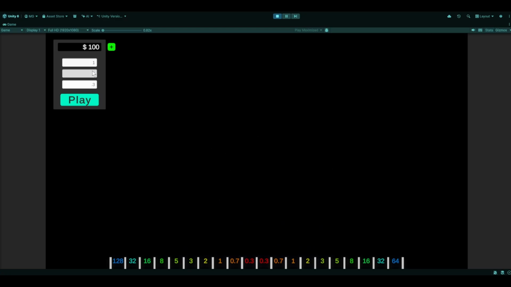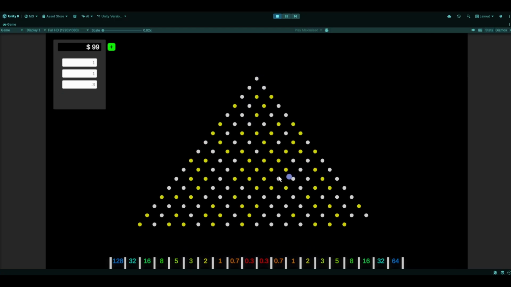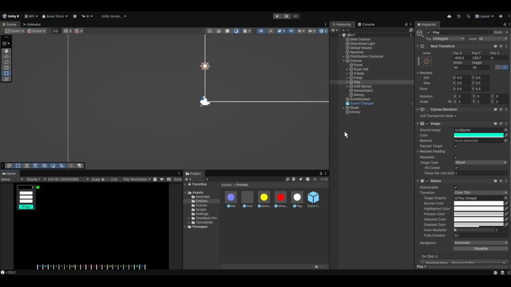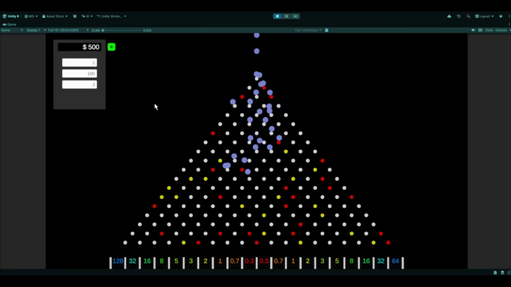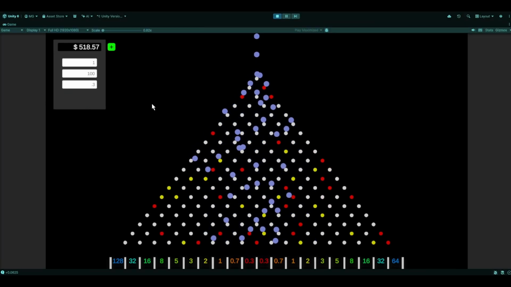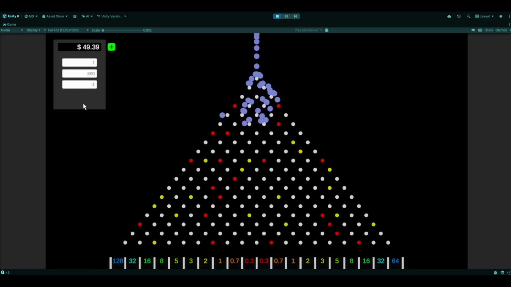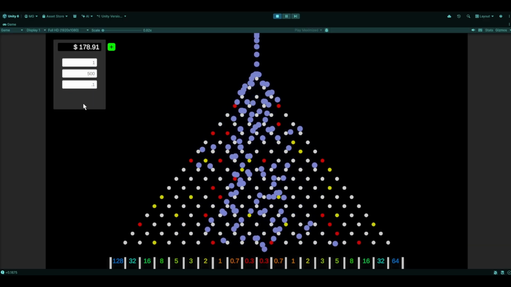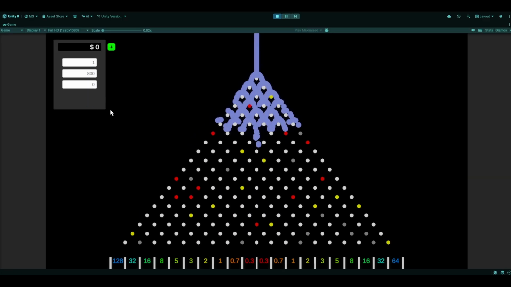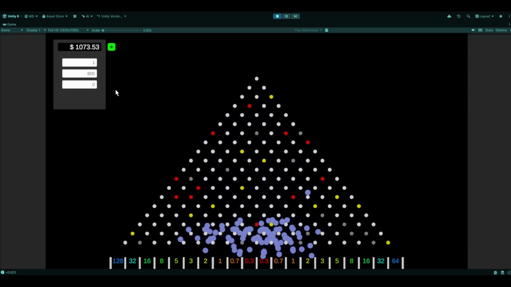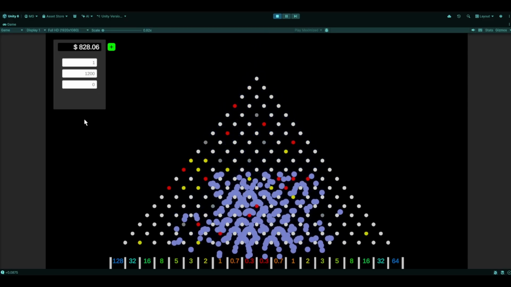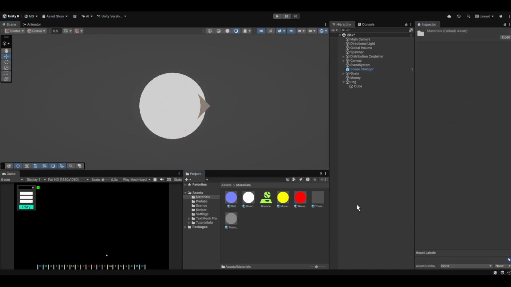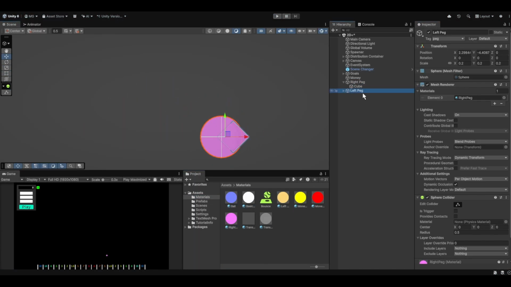I began to add different types of pegs to make it more interesting. Some pegs give the balls multipliers. The yellow ones multiplied by 1.5 while the red ones multiplied by 0.5, which of course leads to the player losing money. I added transparent pegs that allow the balls straight through, and then directional pegs that only allow the balls to move in one direction, left or right.